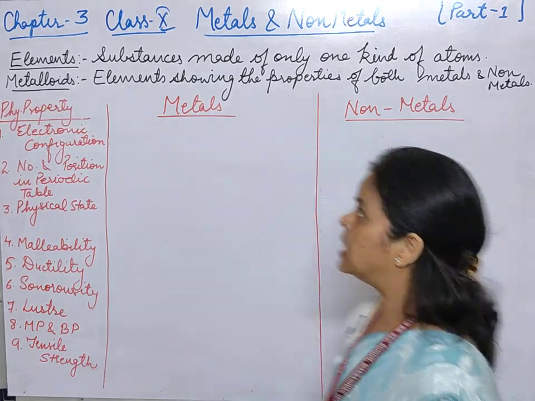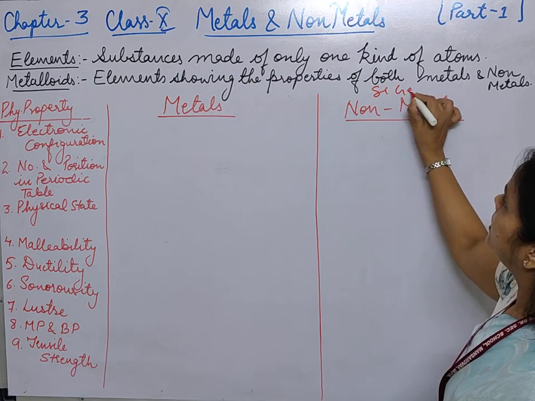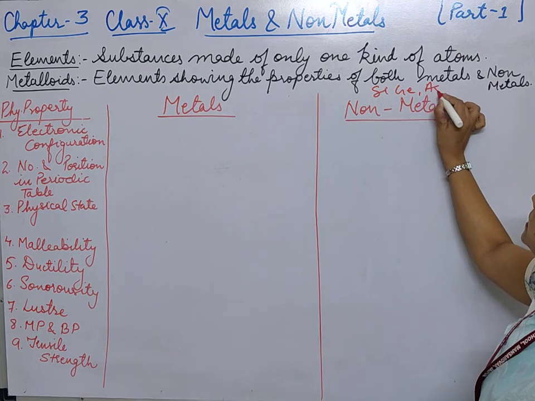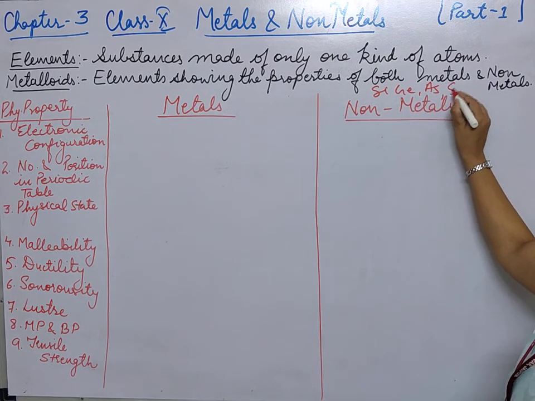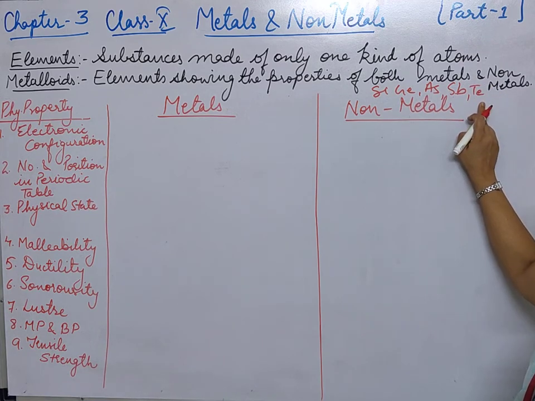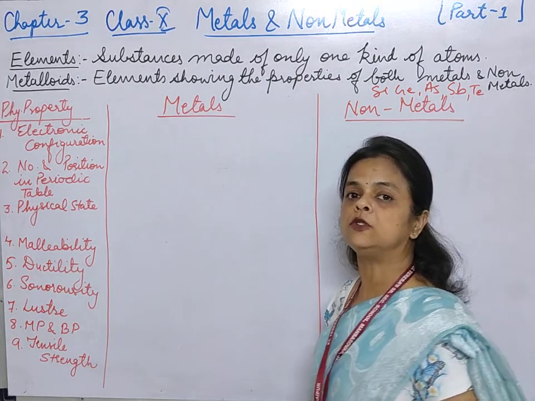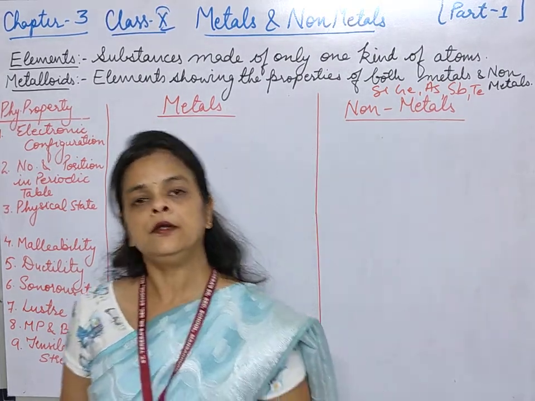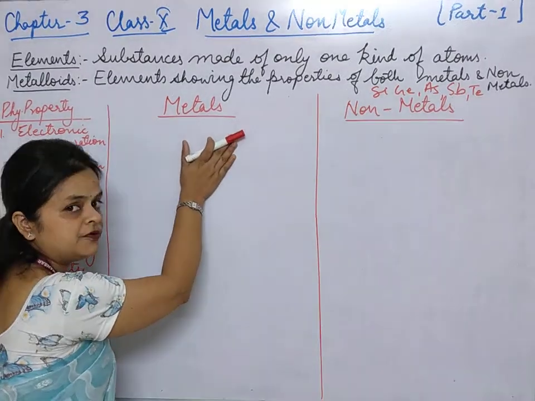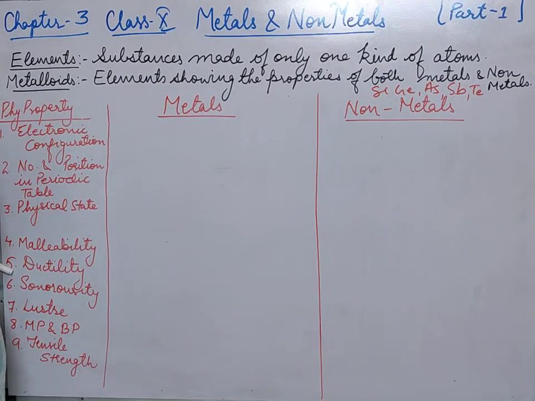And what are the examples of the metalloids? That is silicon, Si, germanium, arsenic, As, Sb, antimony, and Te, that is tellurium. So these are the metalloids which show the properties of both metals and non-metals. Now we are going to study the differences between metals and non-metals in terms of their physical properties.